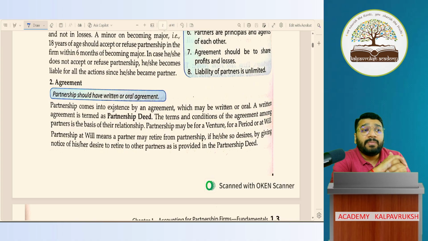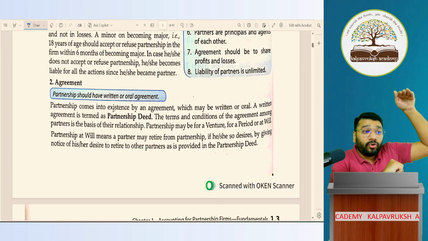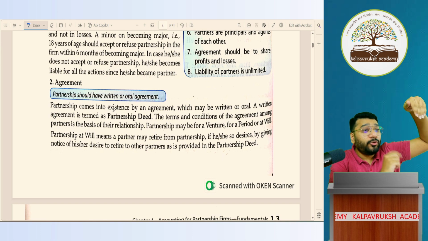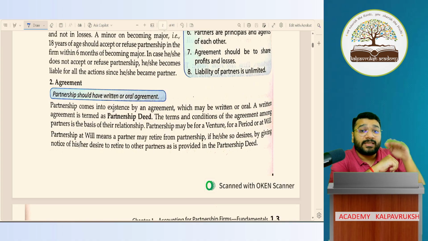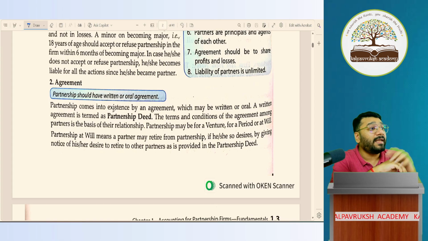Fantastic. What is the meaning of registration? If I have a partnership deed on the stamp paper, does it mean it is registered? No. Having the partnership deed on stamp paper does not mean registration. Once you have it on the stamp paper, you go to the registrar office, pay the stamp duty fee and get it registered. That is called the registration process. When the stamp duty fee is paid to the government, which government? The state government where you're operating, where you're registering. That process, upon completing the payment of stamp duty fee, is called registration.